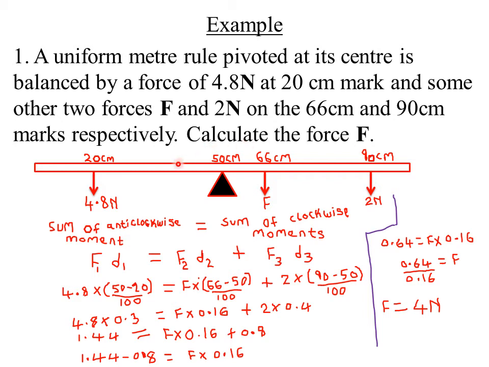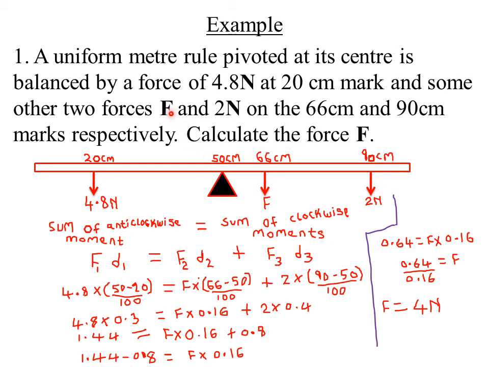Remember, the first thing here is to sketch, so that you see how the forces are aligning themselves. First of all, we are told we have a meter rule. A meter rule runs from the 0 centimeter mark up to the 100 centimeter mark. Then it is pivoted at its center, so the pivot is at the center. The center of the 100 centimeter mark is the 50 centimeter mark, or the 0.5 meter mark, because the whole thing is 1 meter. So the pivot is at the 50 centimeter mark. You can see my pivot is at the 50 centimeter mark.